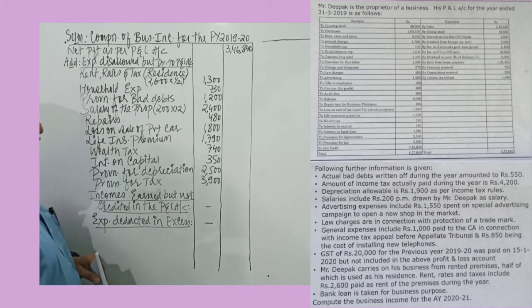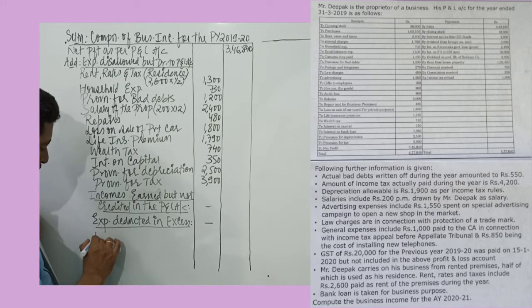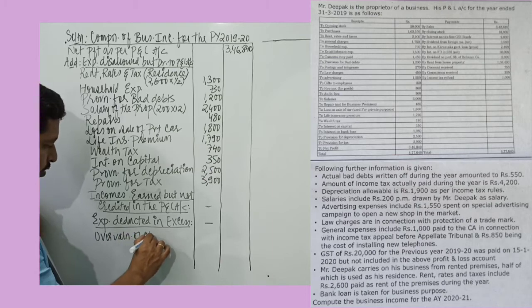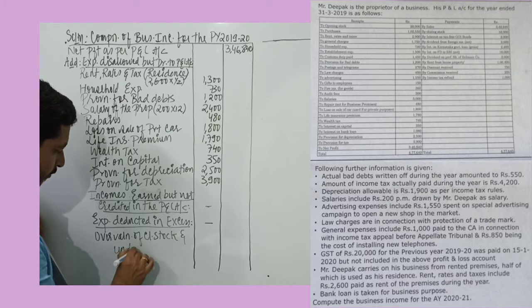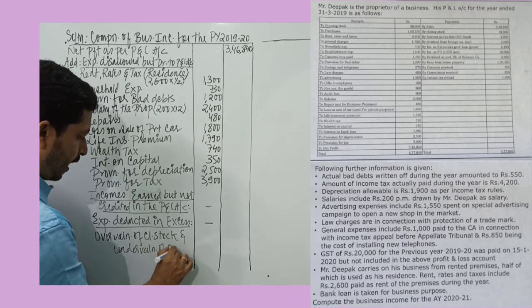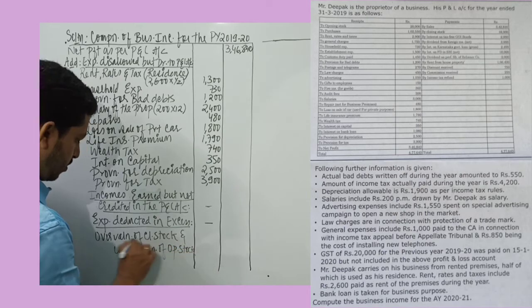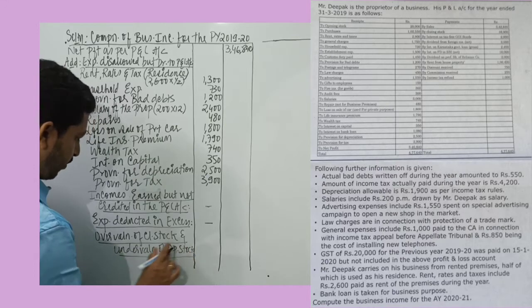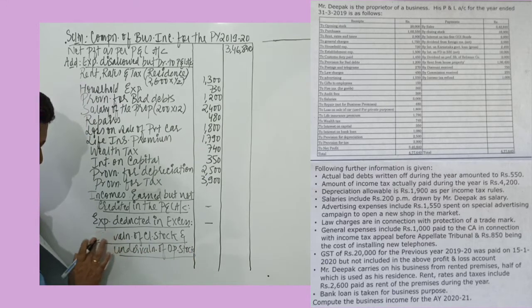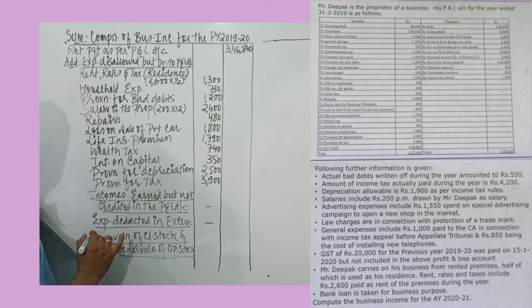Then overvaluation of closing stock, undervaluation of opening stock. So we record overvaluation of closing stock and undervaluation of opening stock. Remember, due to overvaluation of closing stock, the profit has increased.